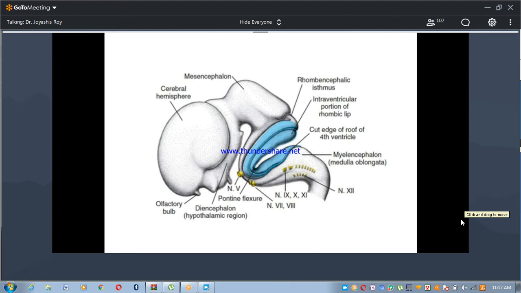Motor neurons of cranial nerves lie within the brainstem, but the sensory ganglia are outside the brain.